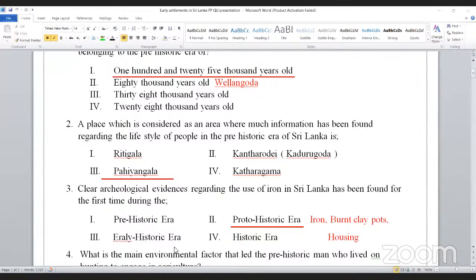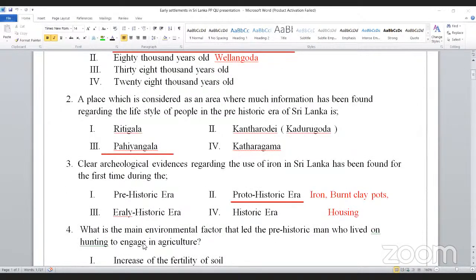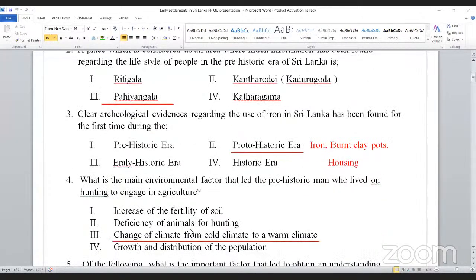What is the main environmental factor that led the prehistoric man who lived on hunting to engage in agriculture? I told you the answer. So that was a climatic change. What are the climatic changes? Increasing of world temperature. So it was a change of the climate from cold climate to a warm climate. So that is the ending of the ice age. During what period?